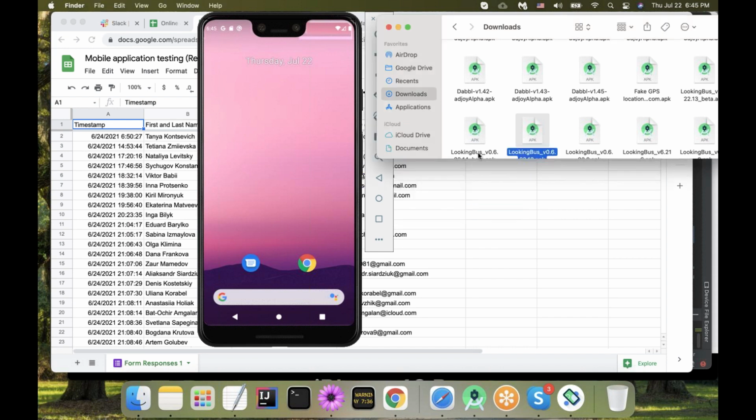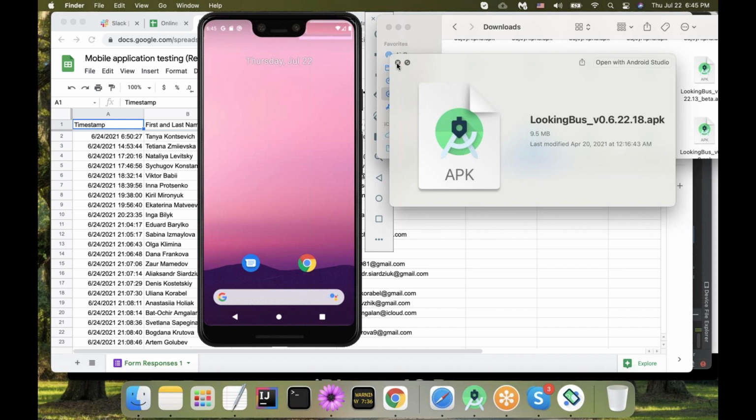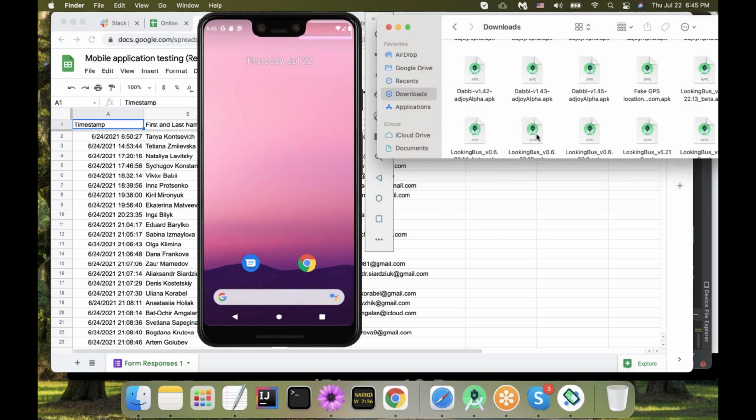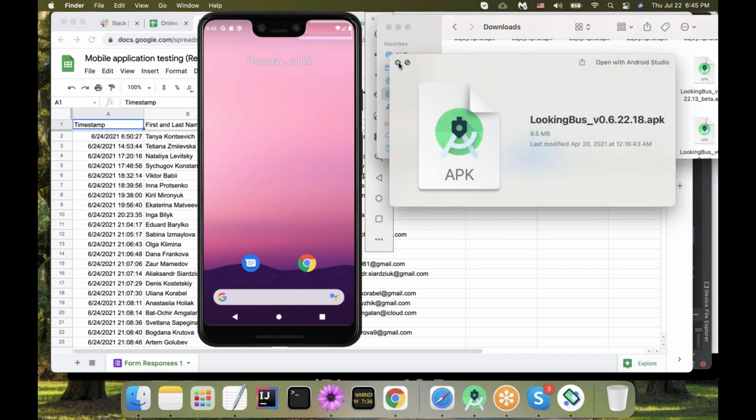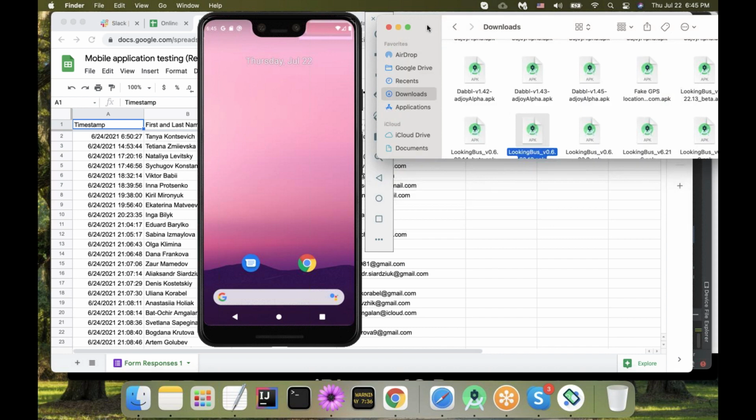Can I drag and drop you? No. Eh, I do not want to open this Android Studio. Okay, I'm not good at drag and dropping.